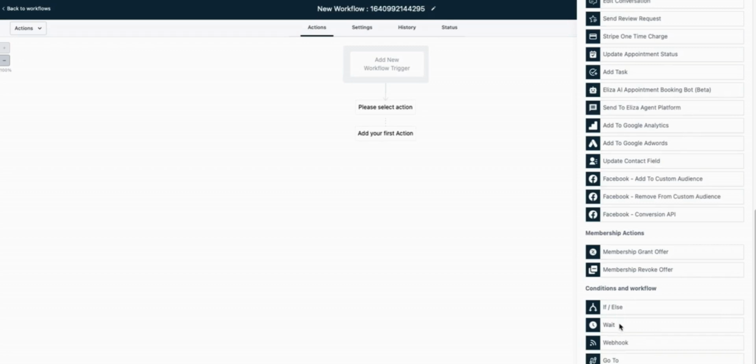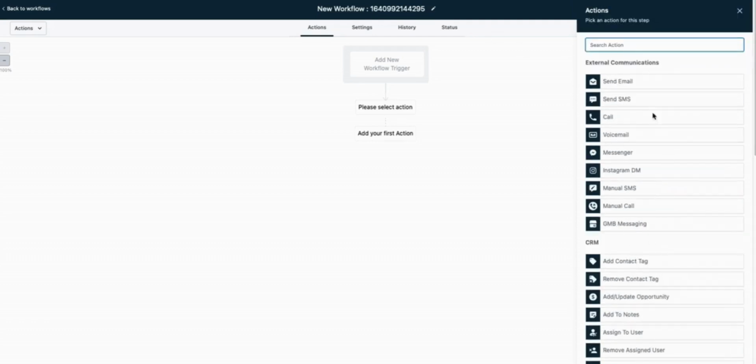You can have the wait option on here. So if we want to wait days, minutes, hours before sending something, we can add that in there. We can webhook information to other platforms or send them to the go-to. So, guys, you've got a lot of tools in here that you can build out your follow-up sequences, your campaigns. You can do some amazing stuff. And these can have literally hundreds of steps if you want, and just have a ton of automation there. These are all at your disposal.